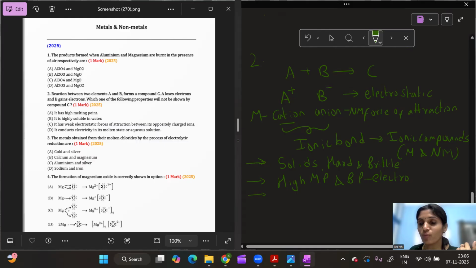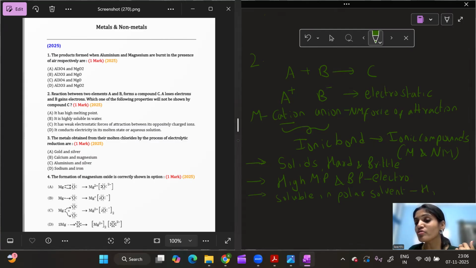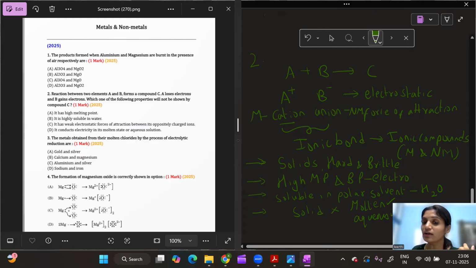Next very important point, ionic compounds are soluble in polar solvents, because like dissolves like. Ionic compounds have polarity due to charges, so they will be soluble in polar solvents, which also have the charge formation. Next one, in solid state, they don't conduct electricity. The ionic compounds don't conduct electricity in the solid state, but in the molten state, they do conduct electricity. And also in the aqueous solution form, they conduct electricity.